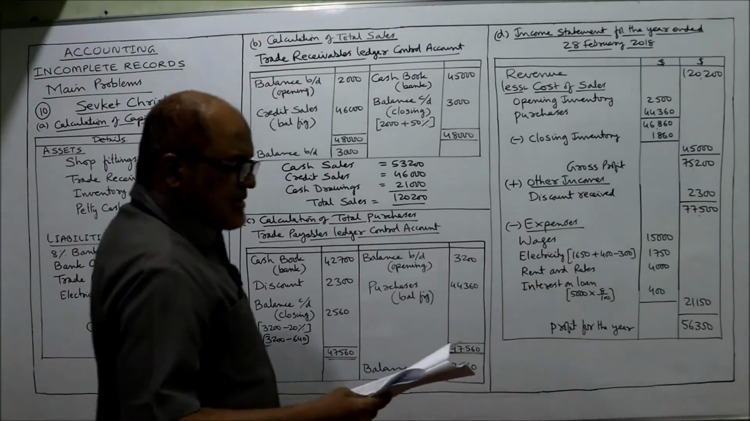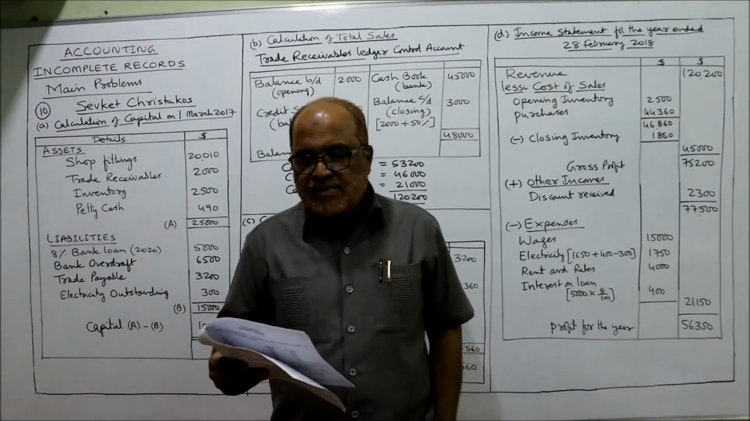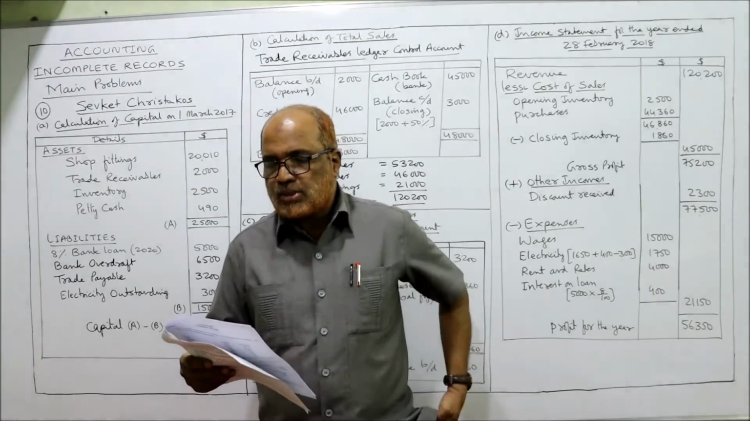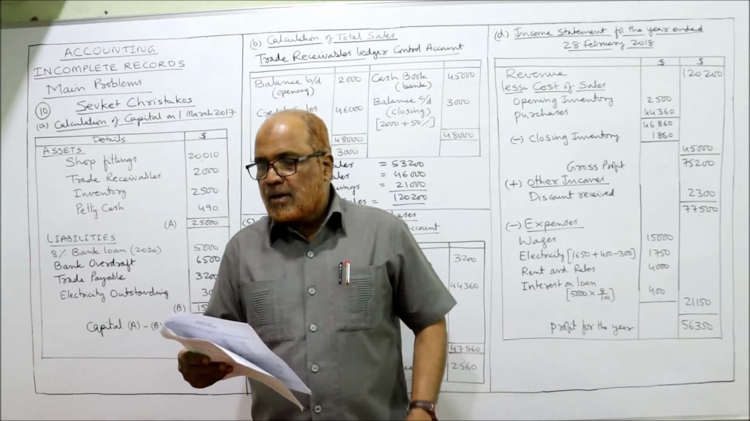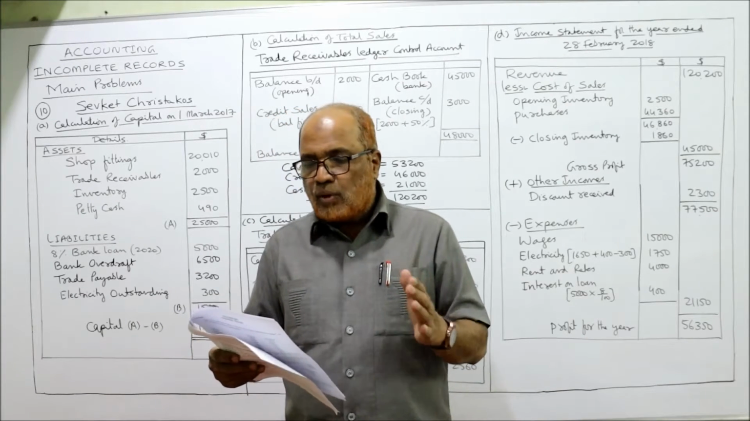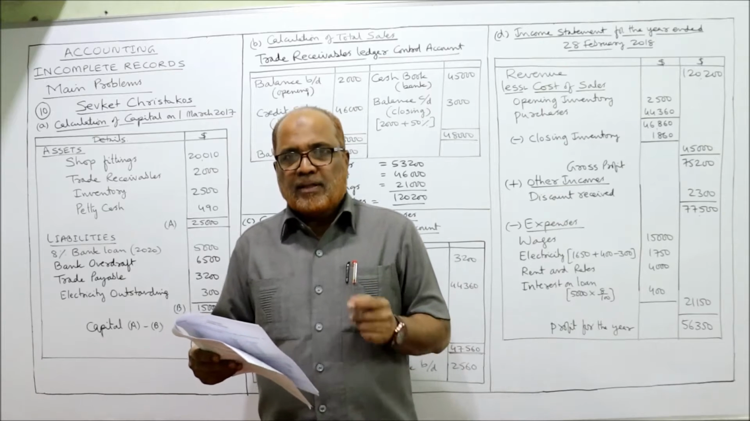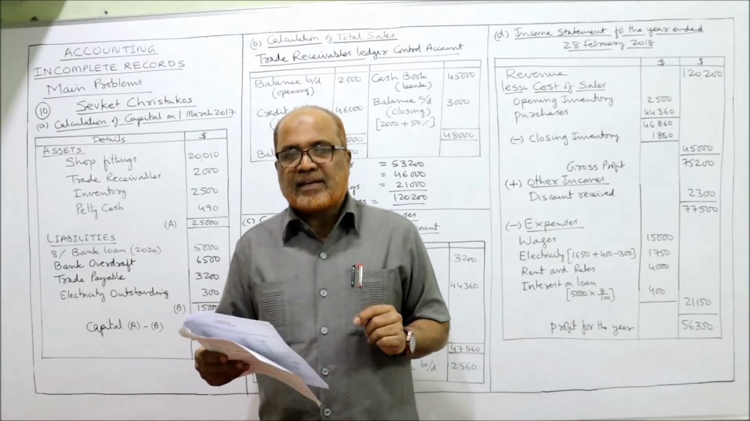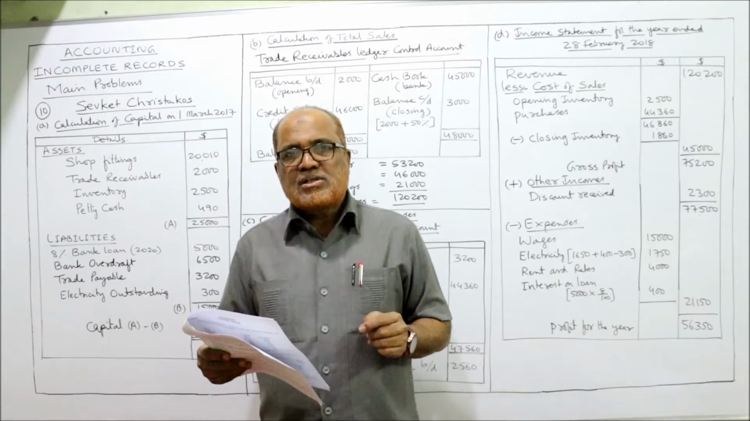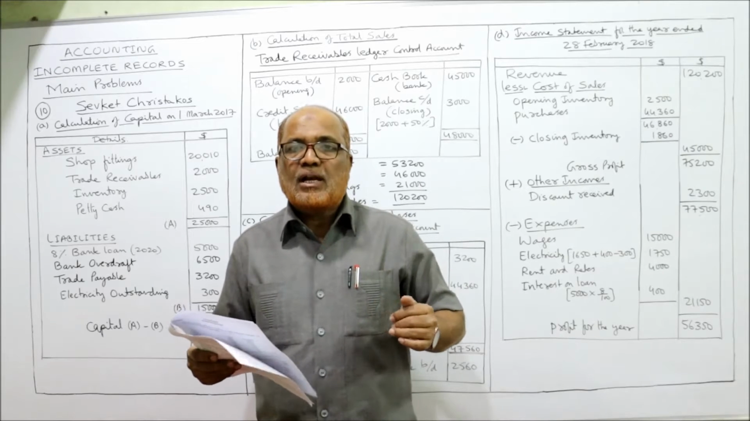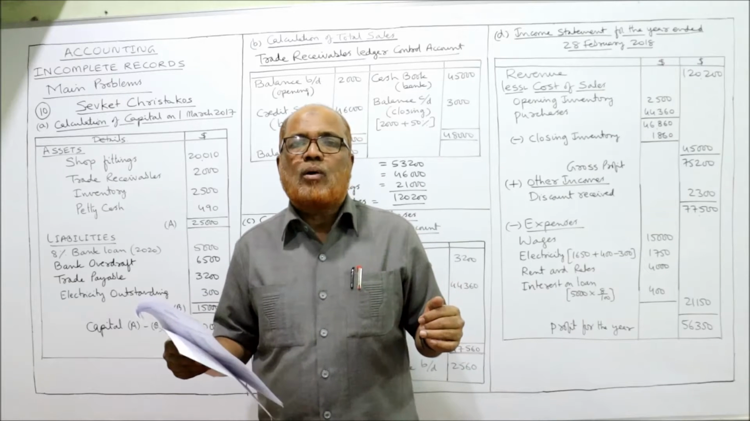Come on, now I'm starting the 10th problem. Sevket Christakos has been in business for some years but has never maintained a full set of accounting records. This sole trader, Sevket, started the business some years ago but has still not kept complete accounting records.